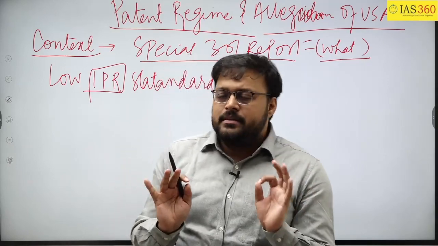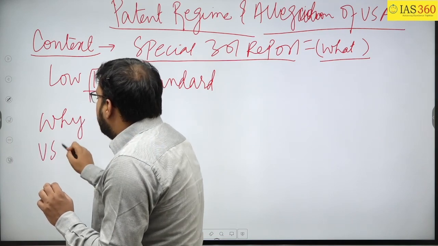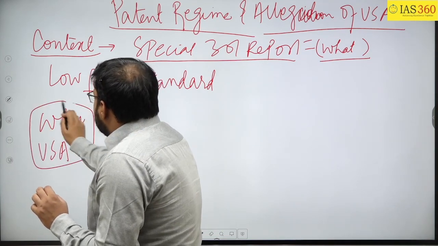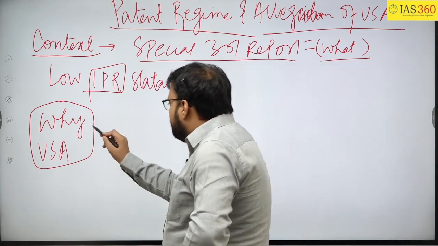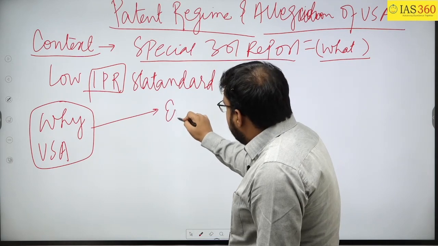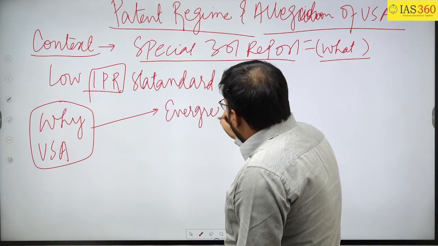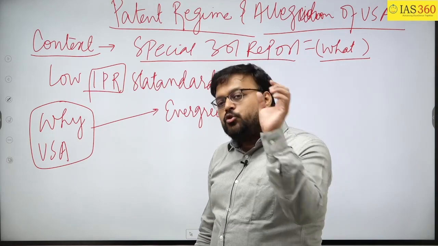So now we will see why the USA is levelling such allegations. I will say it is better to divide our understanding like this. First is evergreening. देखो जब तुम 10 मार्कर में आंसर लिख रहे हो या 15 मार्कर में, there should be subheadings.